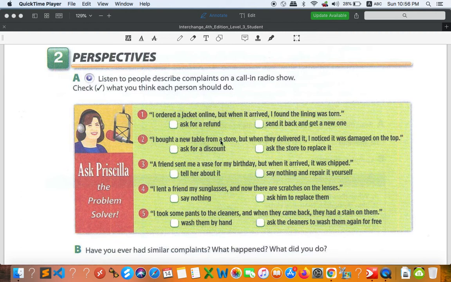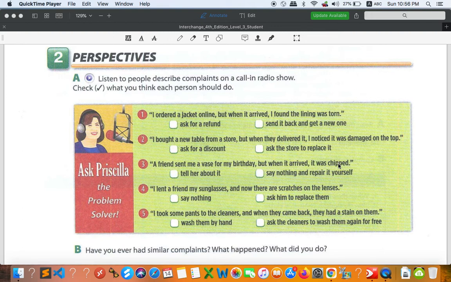Number 2, I bought a new table from a store, but when they delivered, I noticed it was damaged on the top. All right, on the top, damage. As for discount, I asked the store to replace it. To me, I prefer this one because it is good. I don't want to buy the broken one or the damaged one, right? And if they don't have, maybe, if we still really want it, we can ask for a discount, right?